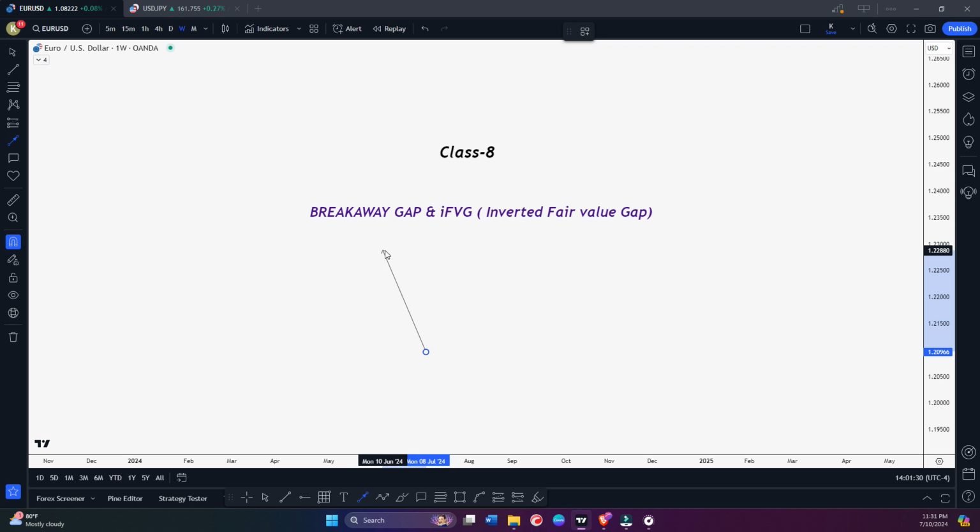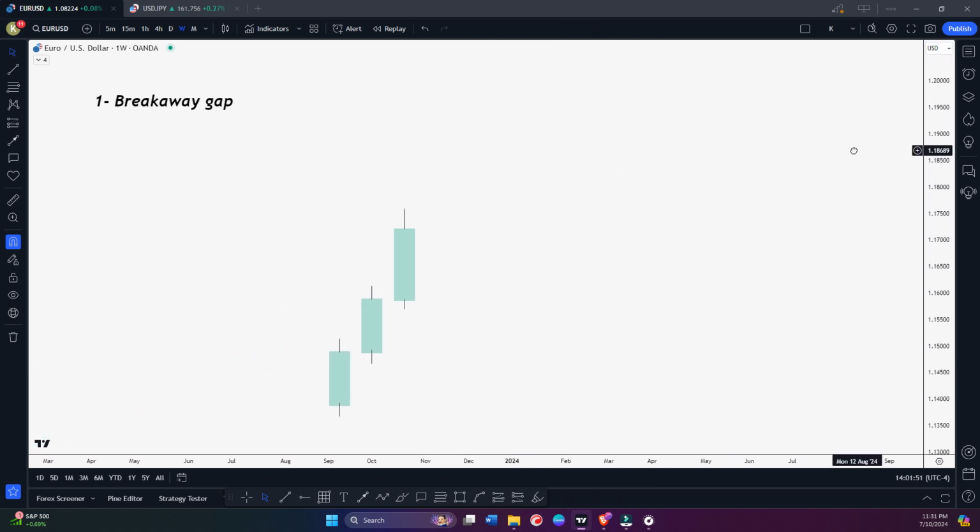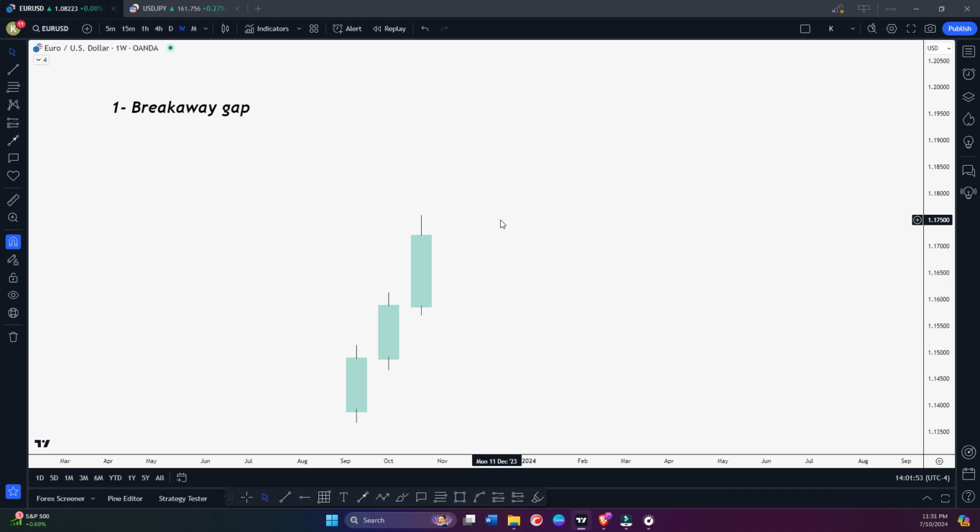Of course, in future classes when we talk about entry, we will use these two concepts as well. But for now, just take a basic understanding of what breakaway gap is and what inverted fair value gap is. First, let's discuss the breakaway gap. Breakaway gap is nothing, it's a fair value gap. Let me type this also: breakaway gap is nothing, it's a